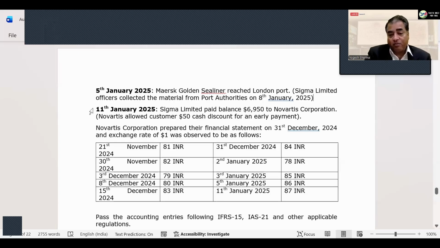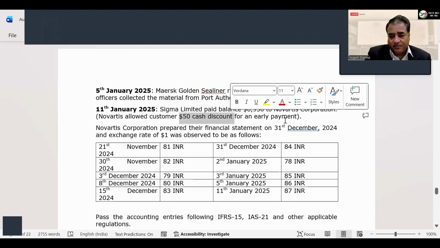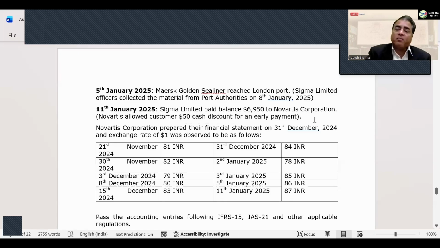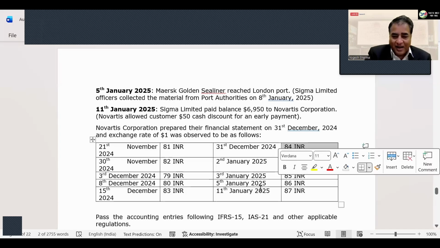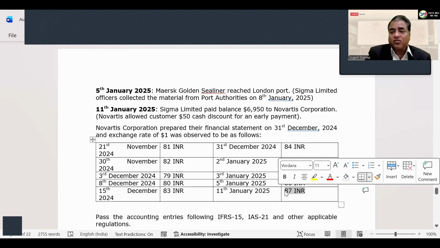Now on 11th January, the customer has paid you the balance amount and you allowed some discount. So you debit cash with this amount, and you apply the discount allowed, which is also debited as your expense, and you credit accounts receivable. Accounts receivable will be affected 3 times. When you sold, on that date the rate was 83. Then you convert accounts receivable to 84. And then again, when you're receiving, it is 87. So you have to pass entries 3 times, and that's how you have to do the accounting. It will be, I would say, a slightly lengthy transaction.